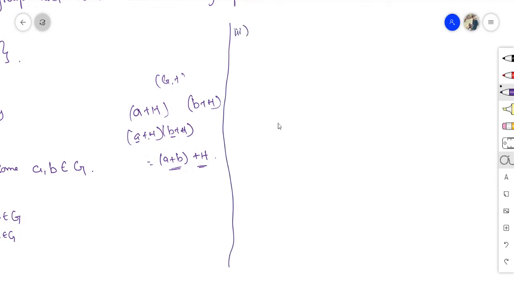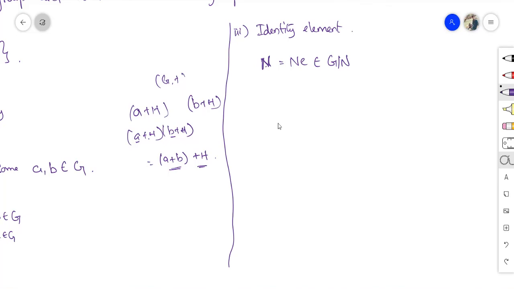Now, the third one, identity. What will be the identity element? We have to find the identity element in G over N. Now, consider the element N. I can write N as Ne, which belongs to G over N. This is the right coset. N is equal to Ne, and Ne is the right coset. Therefore, simply N is also a right coset.